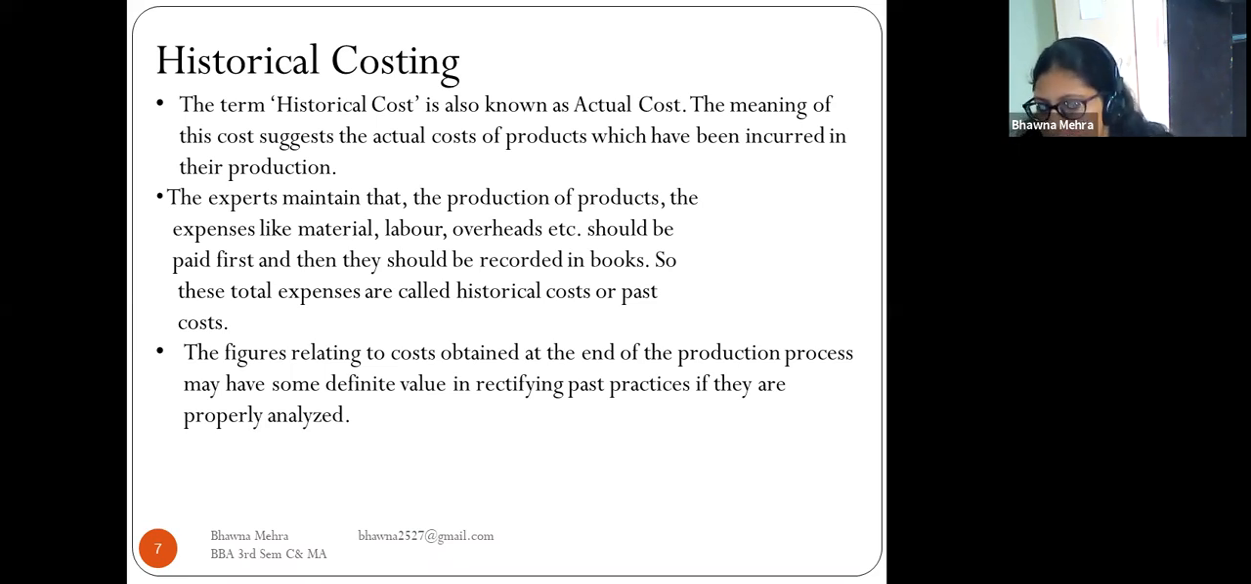The figures relating to the cost obtained at the end of the production process may have some definite value in rectifying past practices if they are properly analyzed. So there are some figures relating to the cost which we obtain at the end of the production process, and they have value in rectifying past practices if properly analyzed.